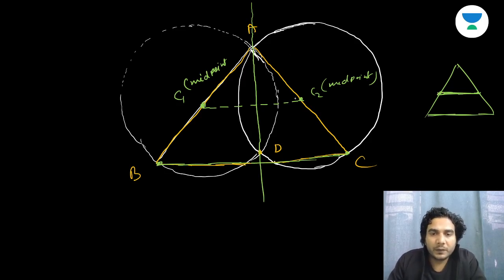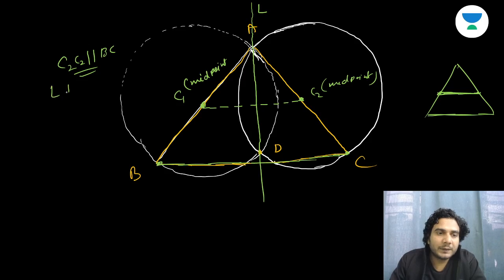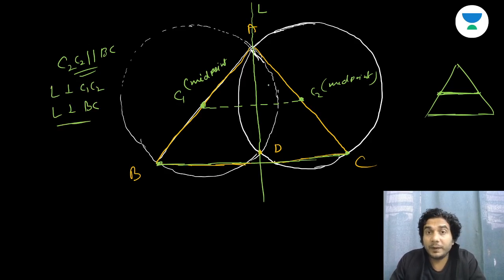First of all, we know that C1C2 is parallel to BC. Second, we know that the radical axis L is perpendicular to C1C2, because the radical axis is perpendicular to the line joining the centers. Hence, L is perpendicular to BC as well, right?